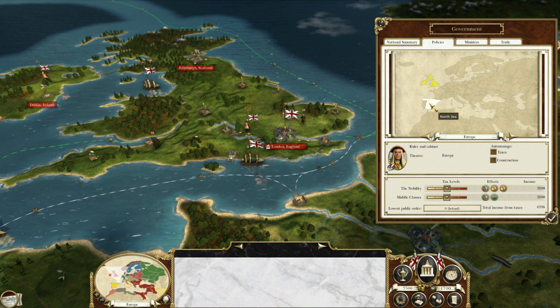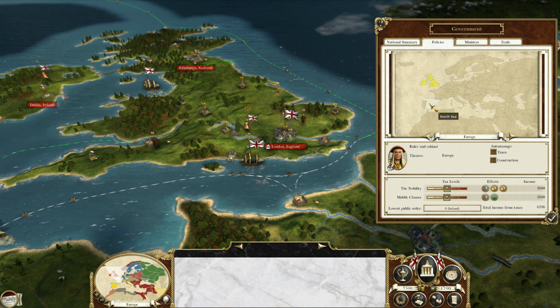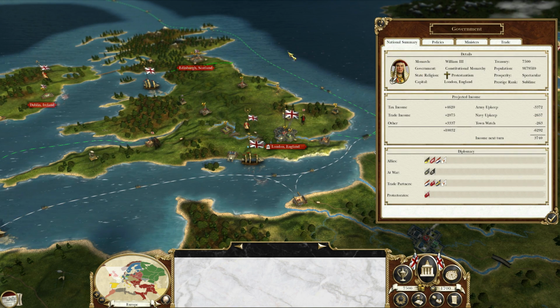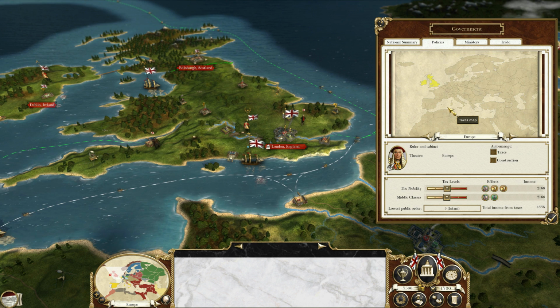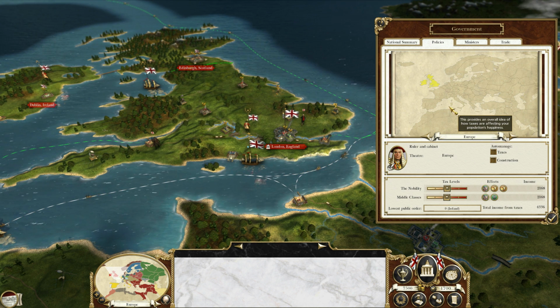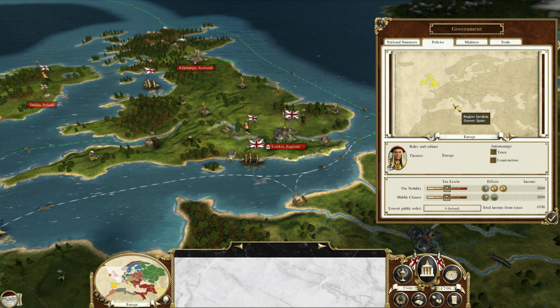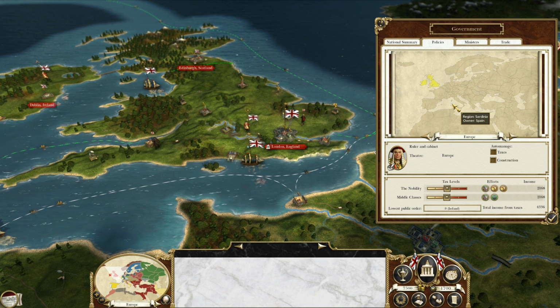That is a huge thing for helping you with public order down the road when you're taking regions. The other big thing as far as your policies are concerned is you actually get a -25% on clamor for reform. In the absolute monarchy you don't get any of that.